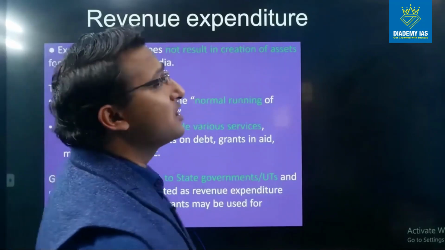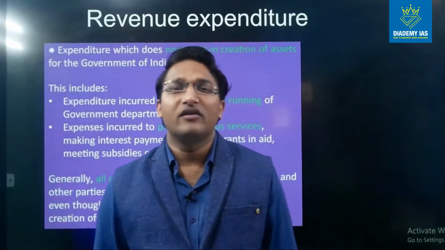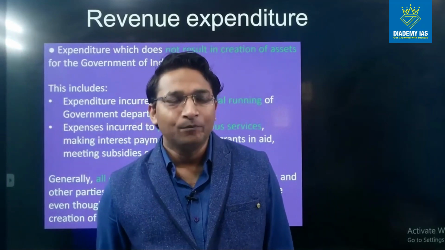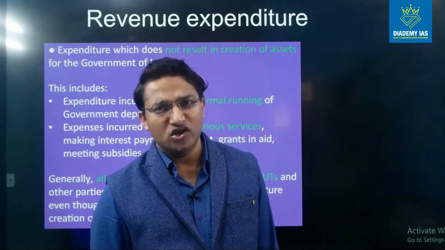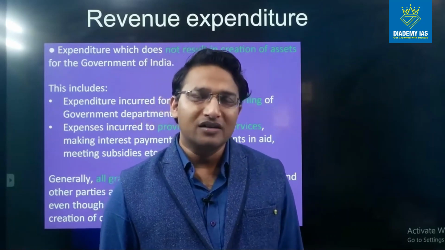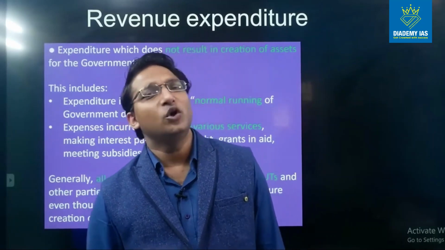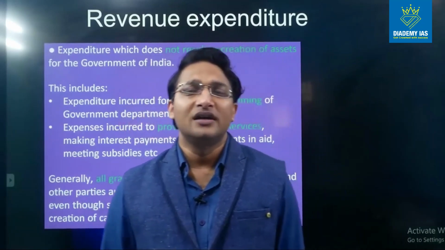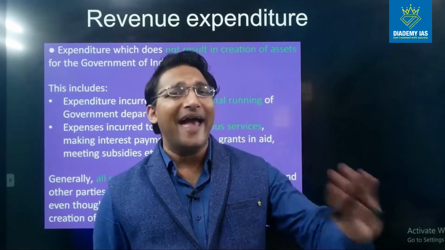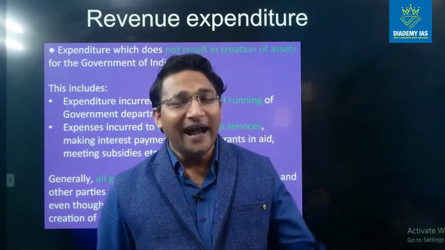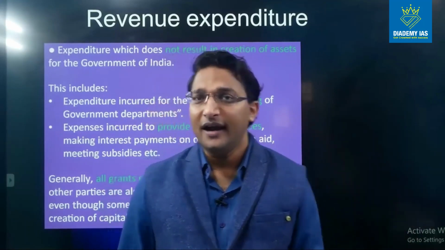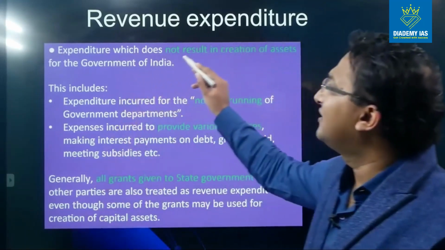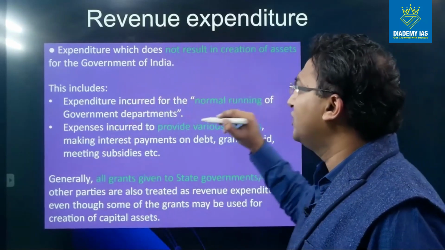Now coming to the expenditure part. So till now we have covered the receipt part completely. Now we will discuss the expenditure part. In the expenditure, there are two kinds of expenditure: the revenue expenditure and the capital expenditure. What is the meaning of revenue expenditure? Revenue expenditure means the expenditure which does not impact the asset and liability, and which is normally incurred for day-to-day functioning, right? So revenue expenditure does not result in creation of asset for the government.